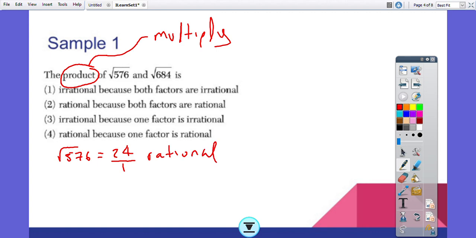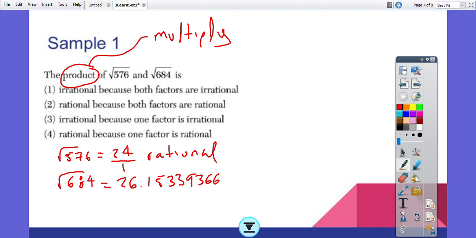Okay, and I'm going to do the same thing for the square root of 684. If I type in the square root of 684, I'm going to get this funny number, 26.15339366 and so on.